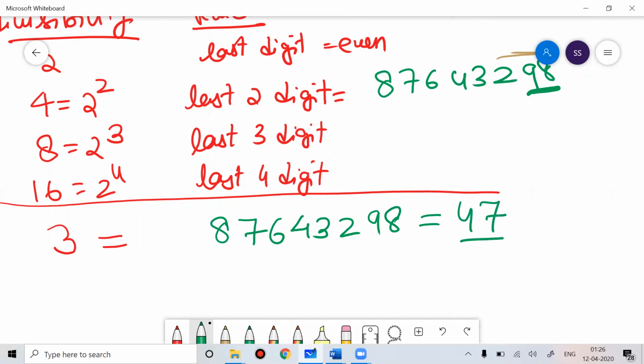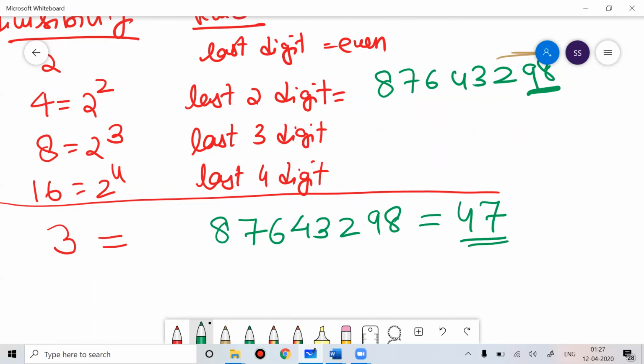Now, is 47 divisible by 3? If you know the table of 3 well, you can easily know the answer. Otherwise, simply add 4 plus 7, you will get 11, and 11 is not divisible by 3, which means this number is not divisible by 3.